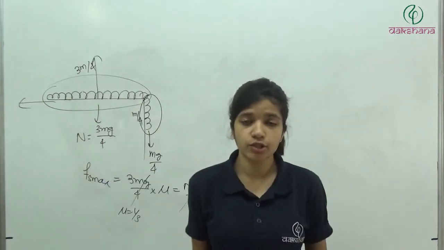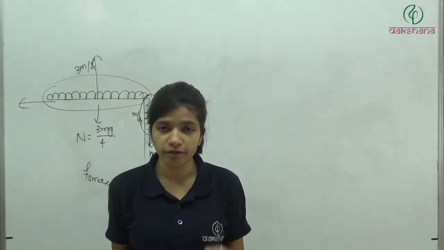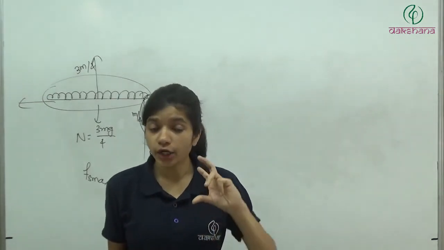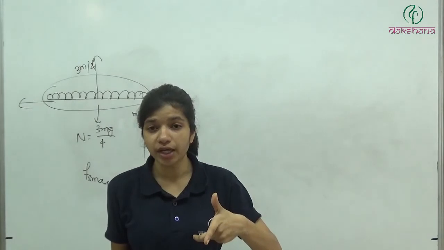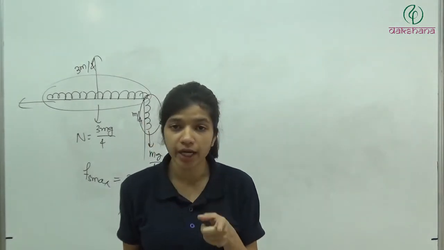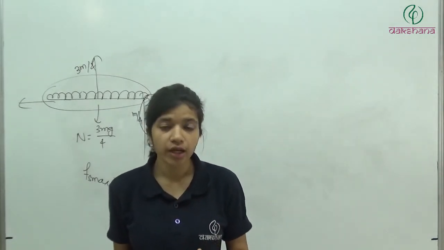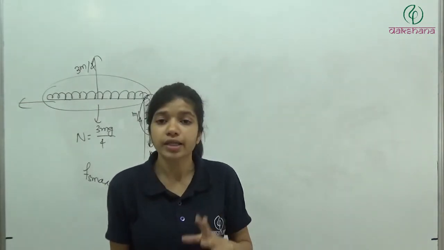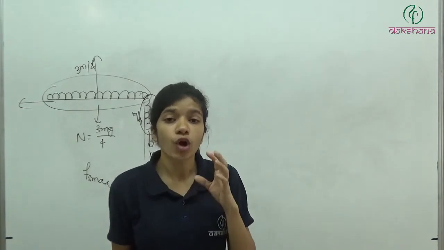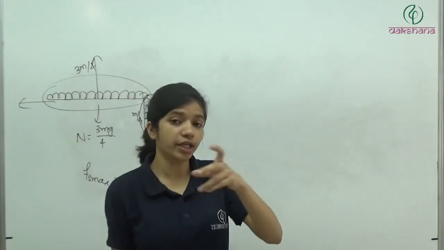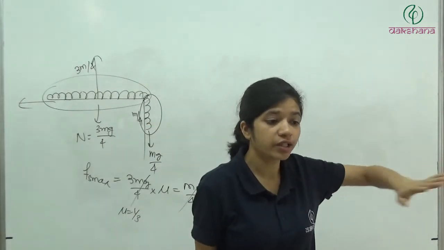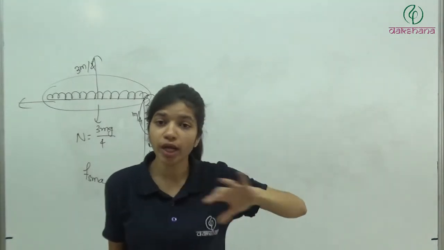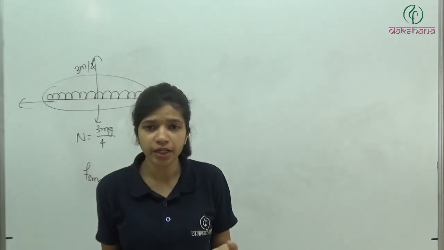Now they are asking us to find out the frictional force acting between the floor of the truck and the block. If there is a relative motion between the floor of the truck and the block, then the friction will be at its maximum value. Clear? If the block is moving on the floor of the truck, then the friction will be at its maximum value. Or if the block and the truck are moving with the same acceleration, like one block or one system, moving together, then friction will be at some intermediate value.